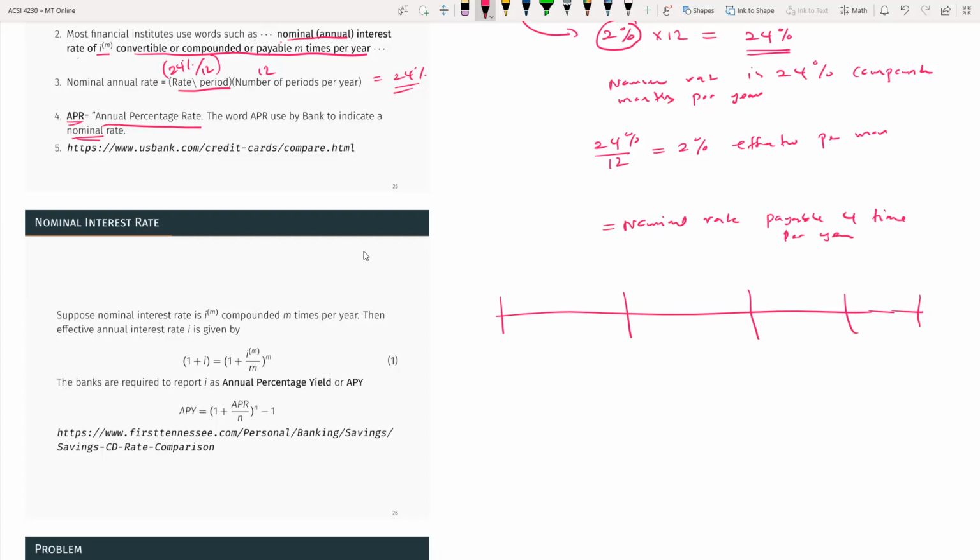Usually the notation is then i(4), because it's 4. So i(4) is the nominal rate, and you take the effective rate per quarter. This is the first quarter, this is the second quarter, this is the third quarter. So what you do, you take this effective rate for this quarter. How do you get that? You divide i(4) by 4. This gives the effective rate for each quarter. So now this is effective. This one is effective.